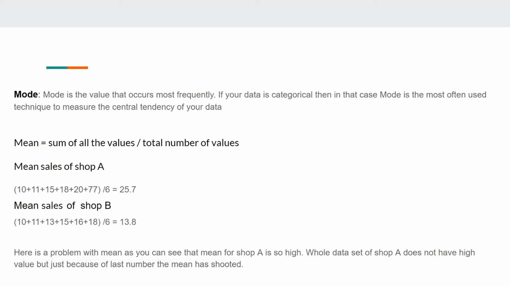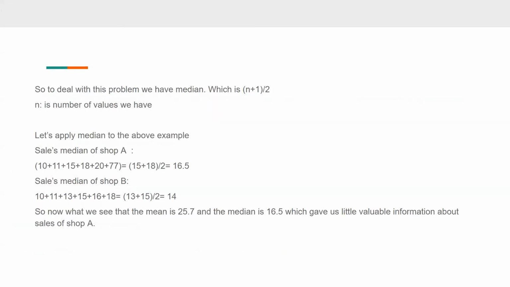Okay, so to deal with this, there comes the median. So let's apply median to the above example. This is our data set, and this is in the ordered way, that is in ascending order, we can see. And we have even values, 1 2 3 4 5 6 values.